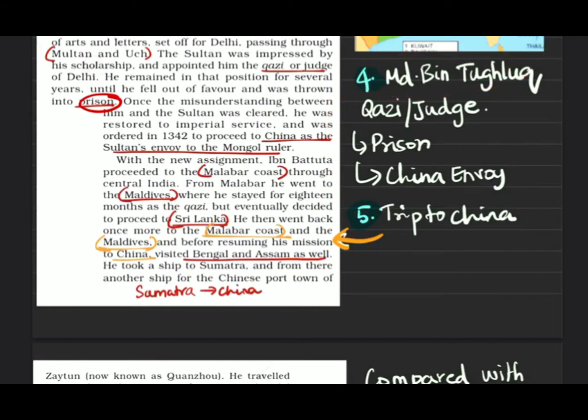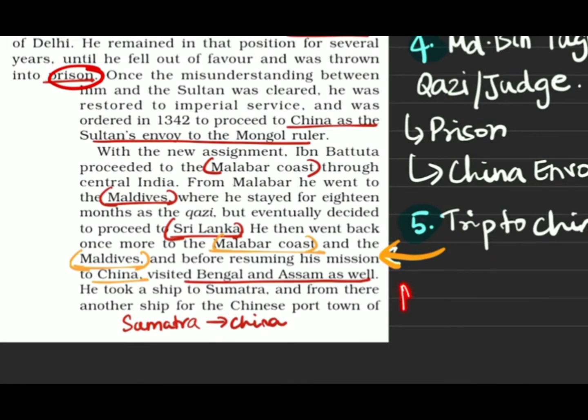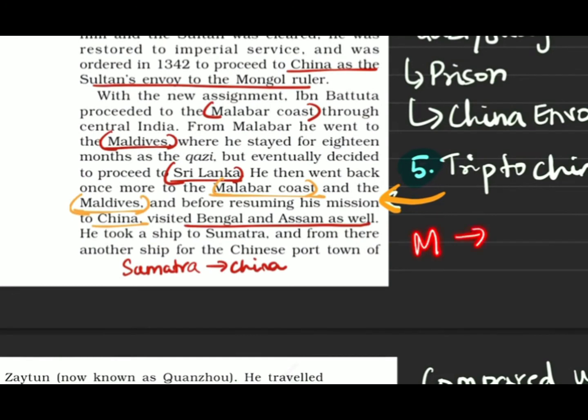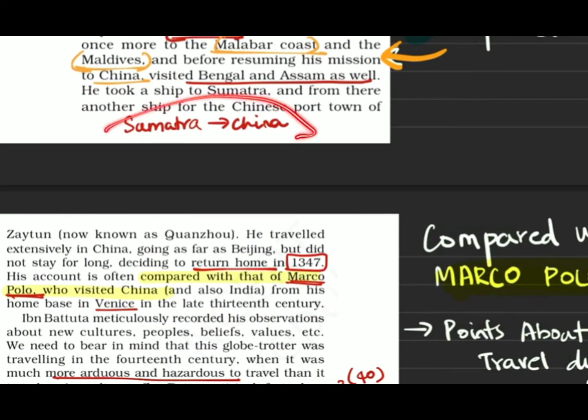The previous person, Al-Biruni, his life revolved around Ghazni Muhammad. So this Tughlaq plays a role in Ibn Battuta's life. Then coming to the trip to China, how did he move to China? First he goes to the Malabar coast. From Malabar he moves to the Maldives, and the Maldives to Sri Lanka. After that, again Malabar, Maldives, and then he resumes to China. Along the way he also visited Bengal and Assam. He took another ship from Sumatra to China.